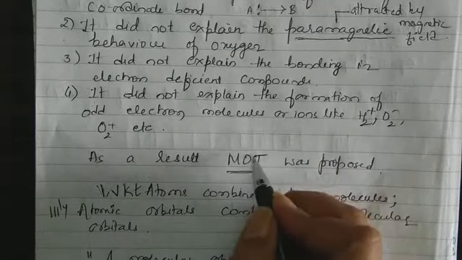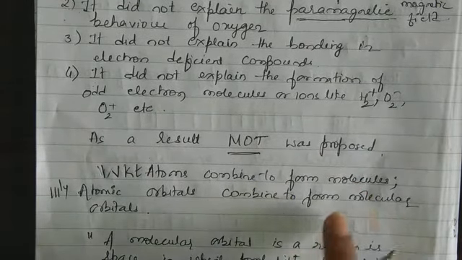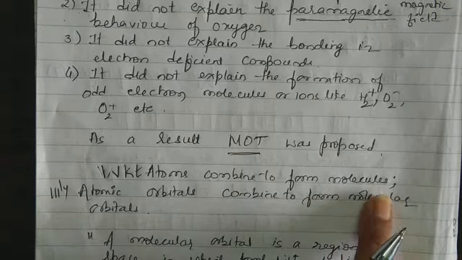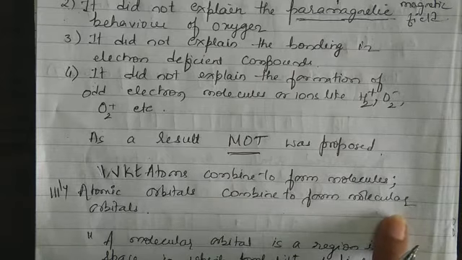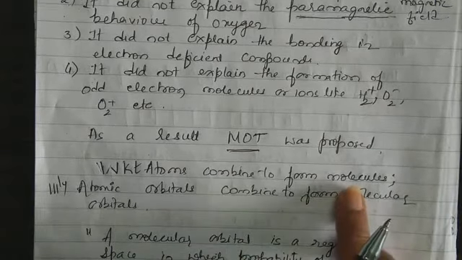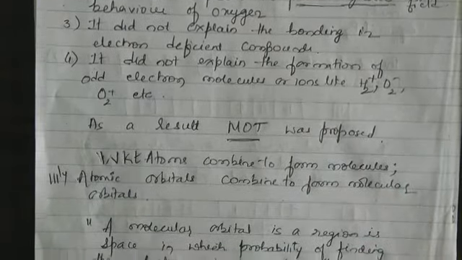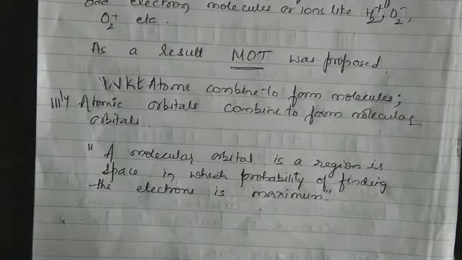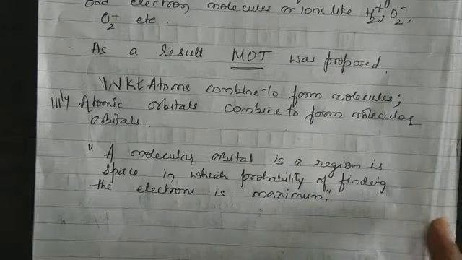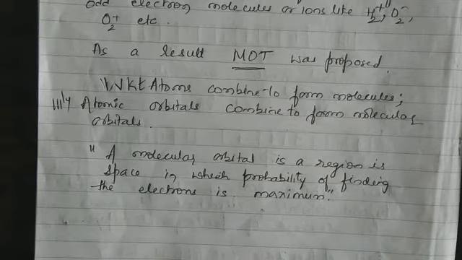MOT stands for molecular orbital theory. Now we know that atoms combine to form molecules. Similarly, atomic orbitals combine to form molecular orbitals. I'll repeat, atoms combine to form molecules. It means atomic orbitals combine to form molecular orbitals. So what is a molecular orbital? A molecular orbital is a region in space like our atomic orbital. It is a region in space in which the probability of finding the electron is maximum.